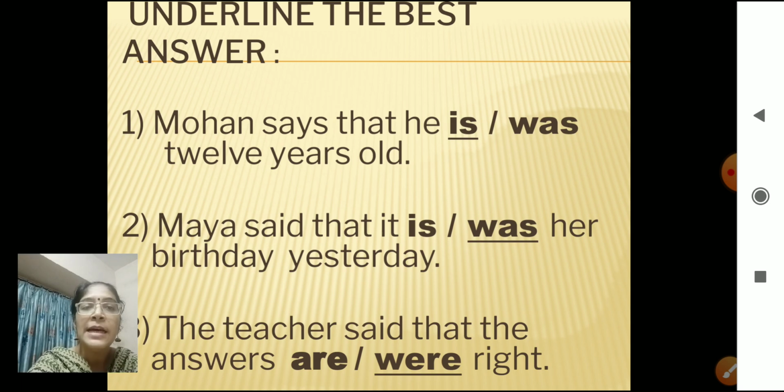Mohan says that he was 12 years old. Which is suitable here? Mohan says. Along with says is present tense. So what are you going to use? Is, correct. Mohan says that he is 12 years old. So you have to underline the word is.